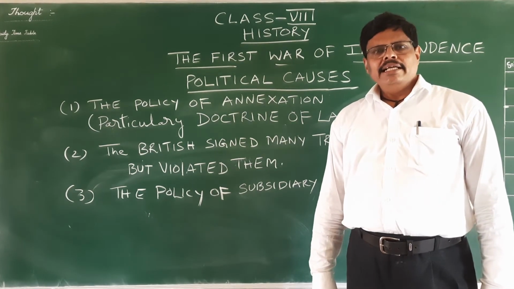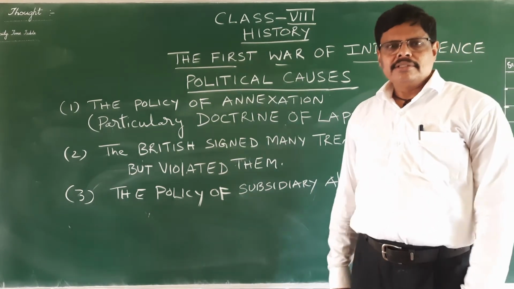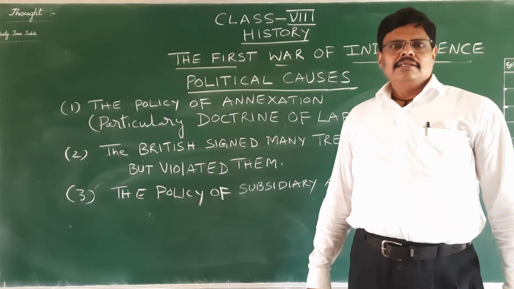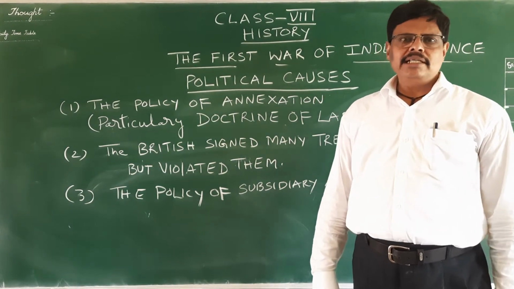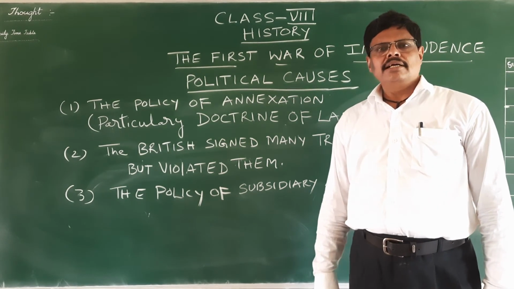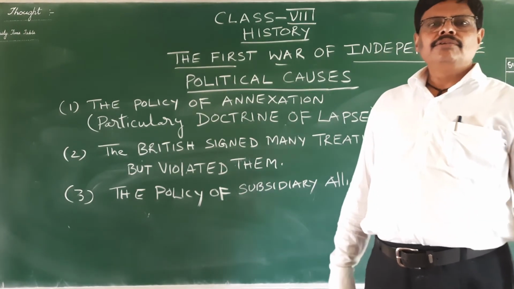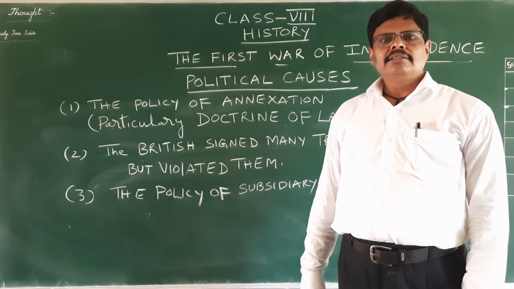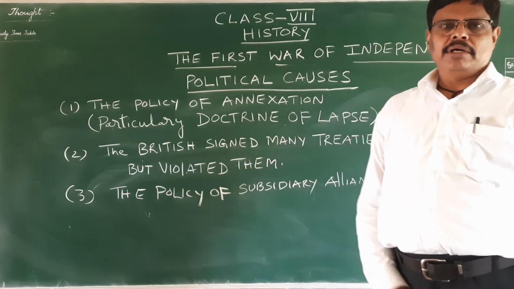If any Indian king wanted the support of the Britishers, he had to sign the agreement under the subsidiary alliance system. For this, they had to hand over some territory or pay the British in money. Like this, many Indian rulers joined the subsidiary alliance system. The first Indian ruler who joined was the Nawab of Awadh, and the second was the Nizam of Hyderabad.